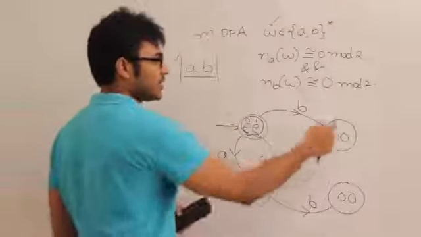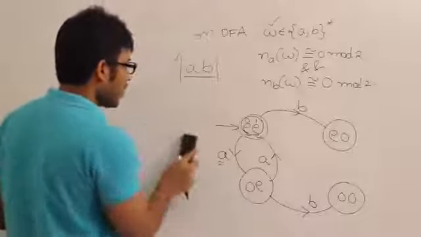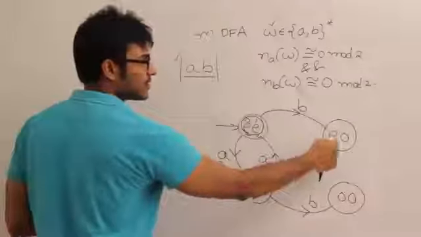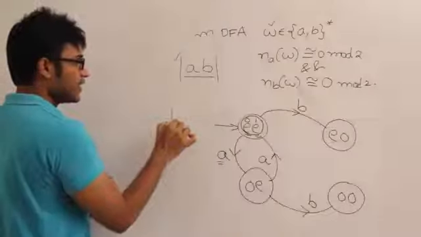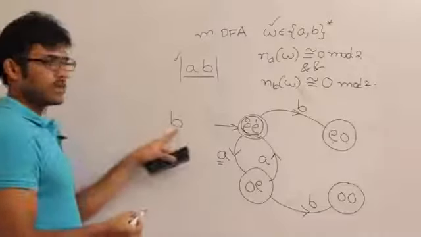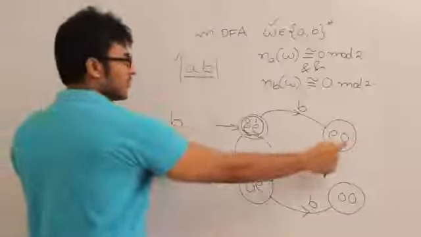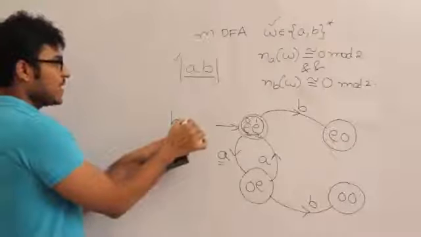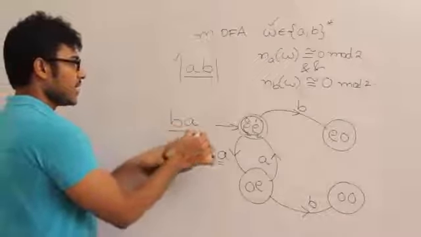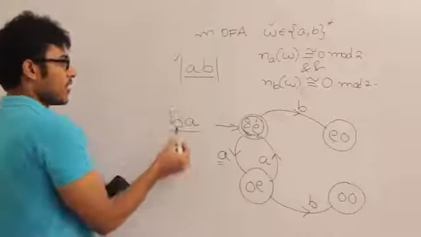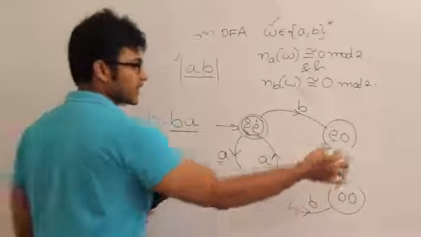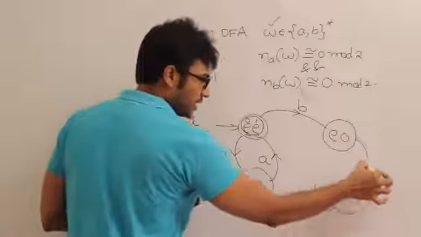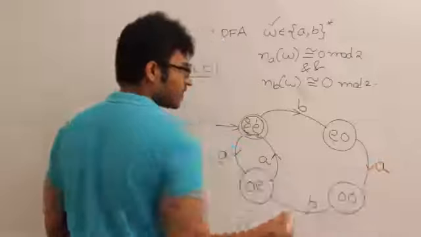Now let us talk about this state. Okay, even odd. How did you reach this state? This state we have reached by seeing B, by even number of A's and odd number of B's. That is why we are in this state. If I see a in that state, it is going to make BA, which is nothing but odd number of A's and odd number of B's. Therefore, on seeing A, I am going to go to this state.